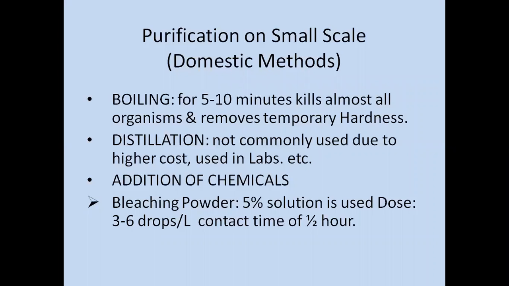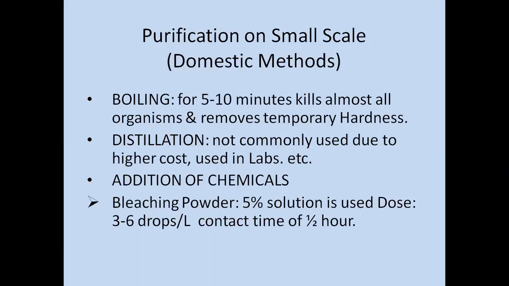Purification on small scale, these are the domestic methods. First comes boiling for 5 to 10 minutes, which kills almost all organisms and removes temporary hardness. So this is the extra benefit of boiling. The second one is distillation, not commonly used due to higher cost and used only in labs.